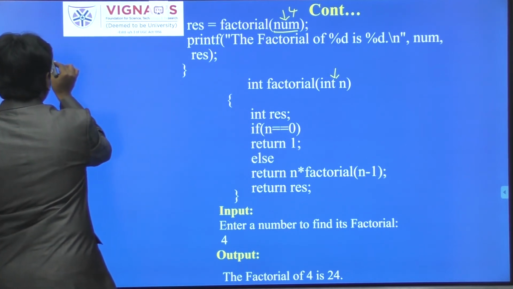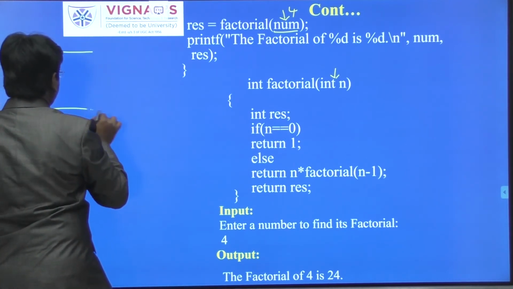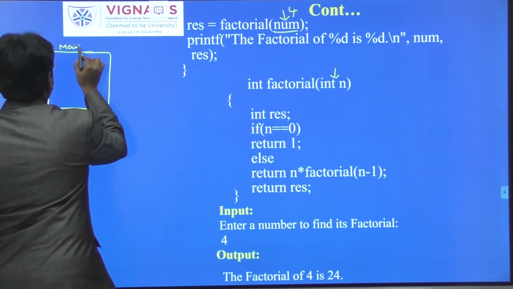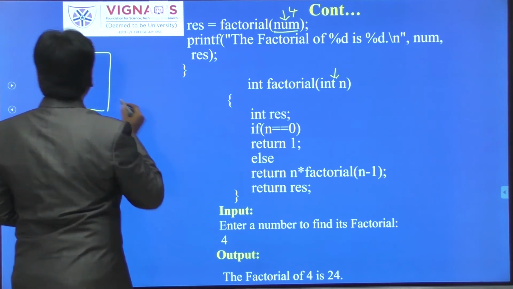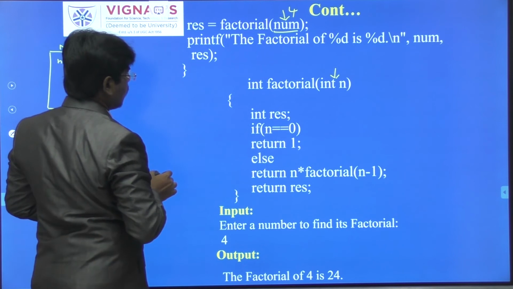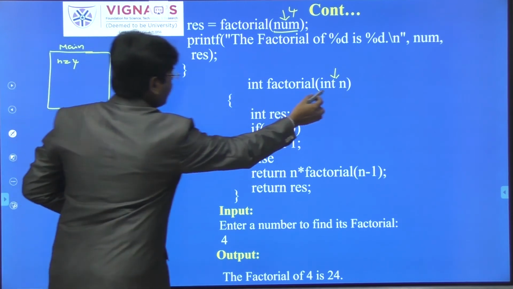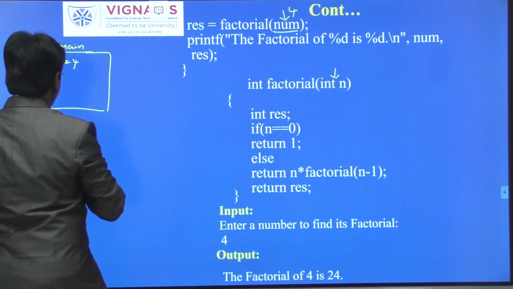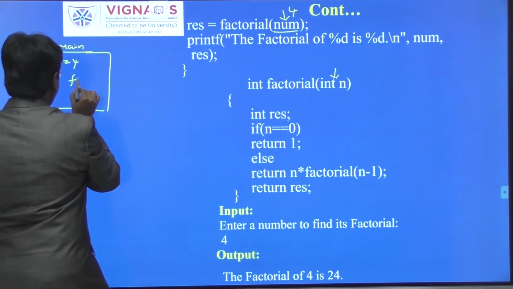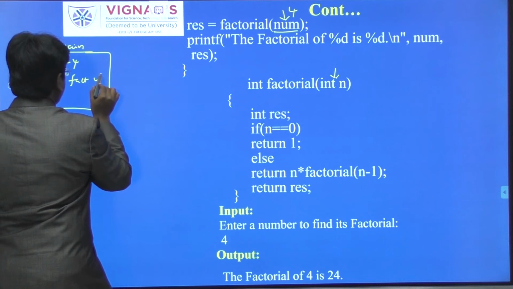Whenever the main function is defined, in the main function I have passed n value as 4. Consider n value as 4. So it will return the n value here. So consider here what I have written, I have called fact of 4.